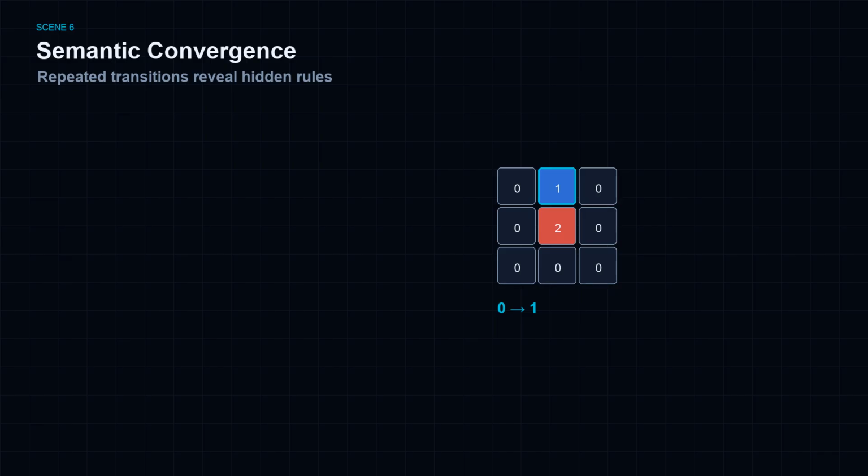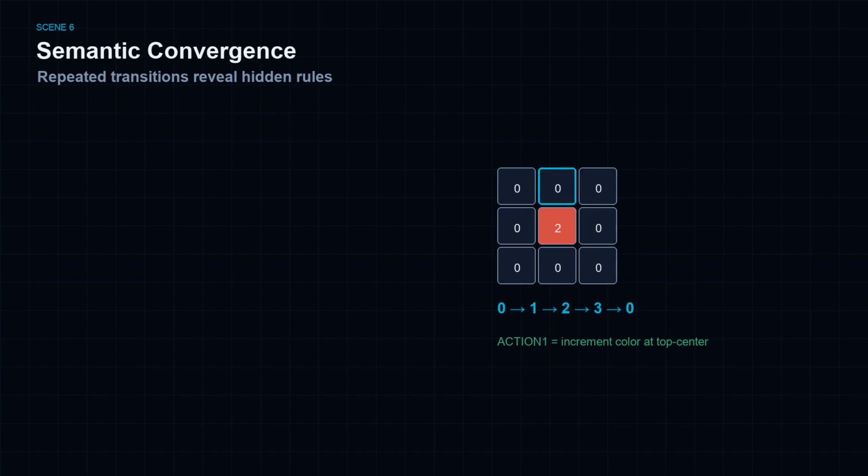Apply action 1 again. 0 becomes 1, 1 becomes 2, 2 becomes 3, 3 becomes 0. The pattern repeats. 0, 1, 2, 3, 0, 1. The system accumulates evidence. Uncertainty shrinks. Competing hypotheses converge. After sufficient observations, the latent semantics emerge with confidence. Action 1 equals increment color at top center.